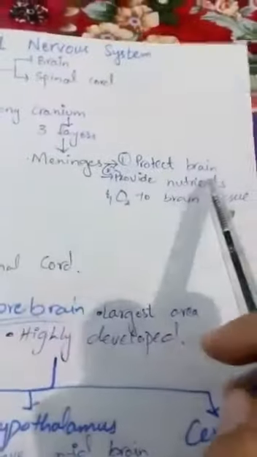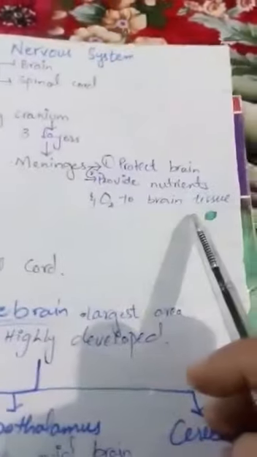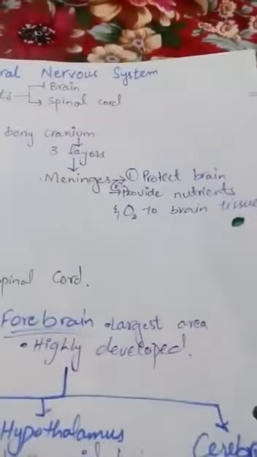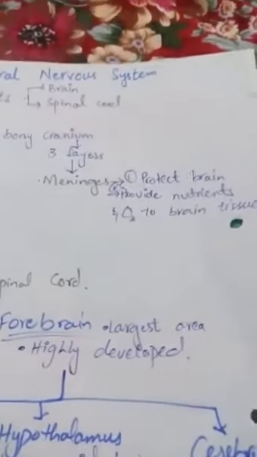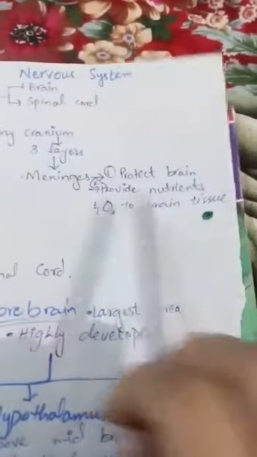The meninges perform two basic functions in the human body. Firstly, the meninges protect the brain, and the second important function is that they also provide nutrients and oxygen to the brain tissues for their respiration and the different types of gaseous exchange through their capillaries. So the function of the meninges is to protect the brain and also provide nutrients and oxygen to the brain tissues.